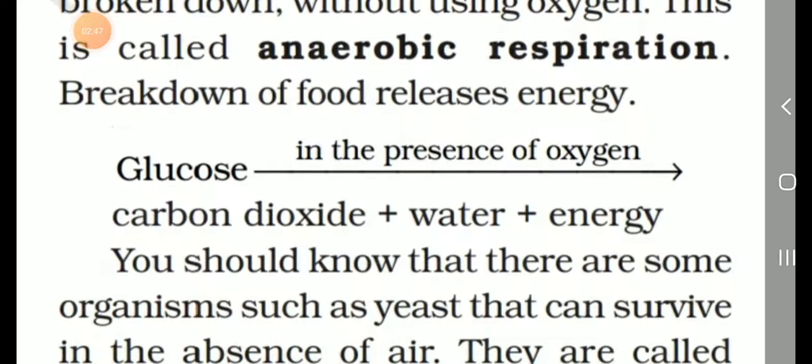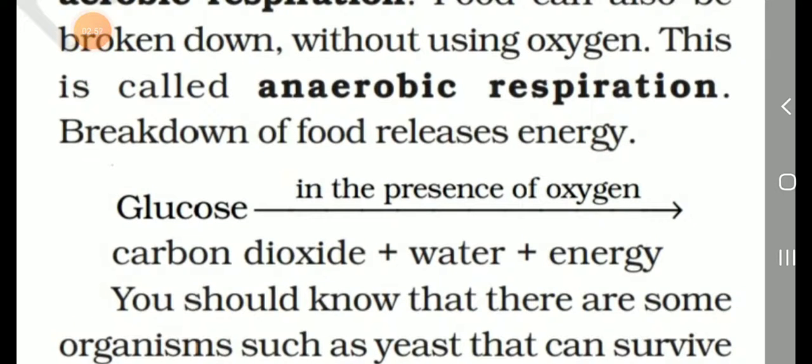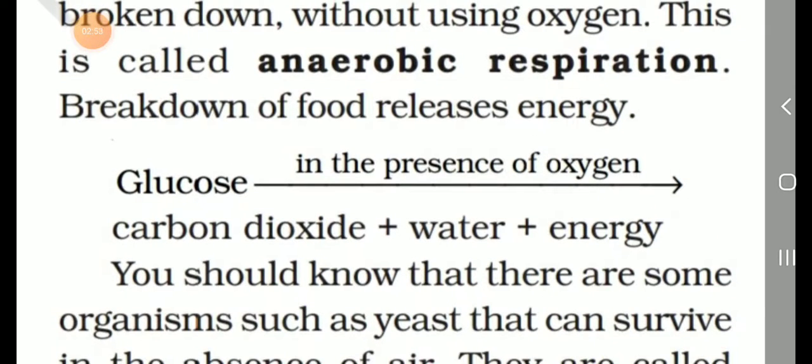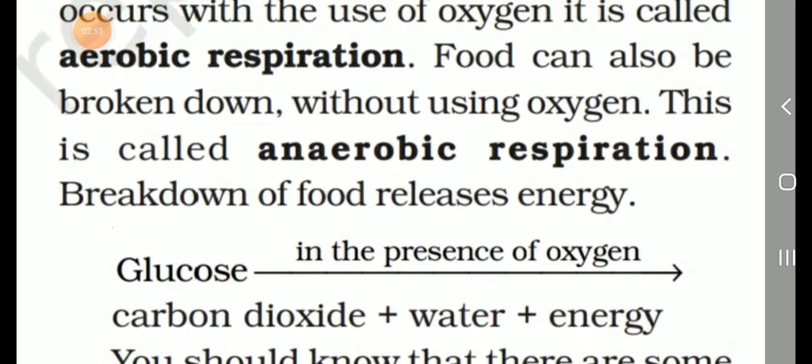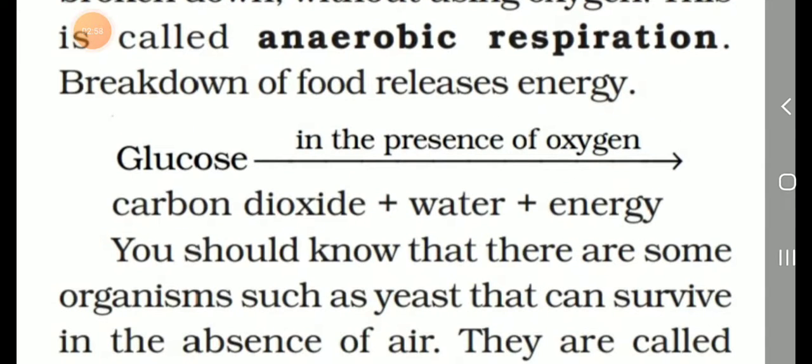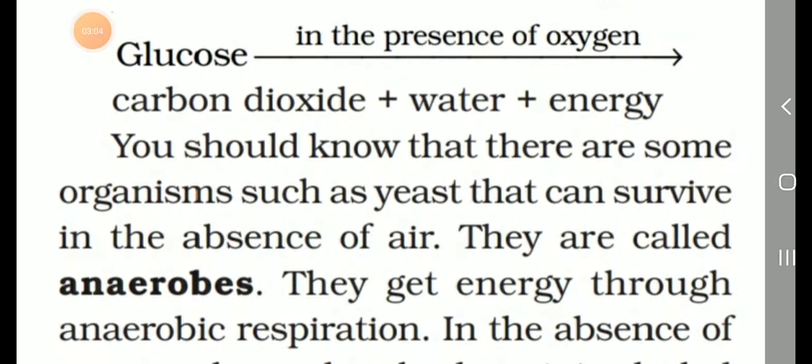The equation: glucose in the presence of oxygen gives carbon dioxide plus water plus energy. This is aerobic respiration. Then, what are anaerobes?